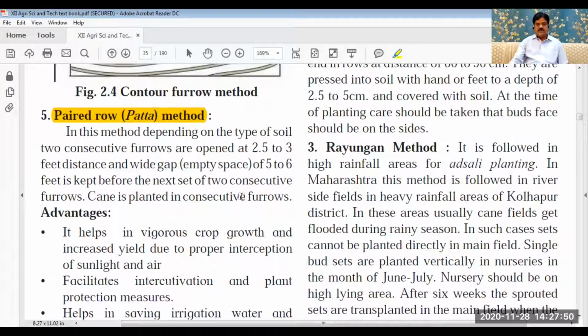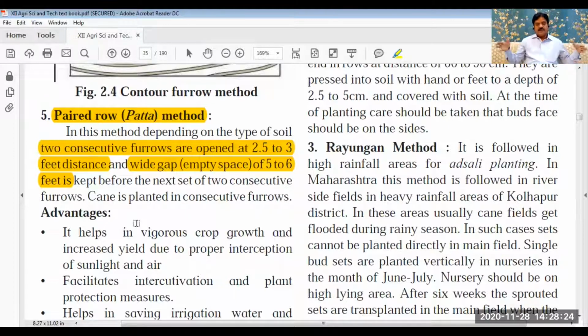So what happens in this case? Here, two consecutive furrows are opened at 2.5 to 3 feet distance, and a wide gap of 5 to 6 feet is kept. Ridges and furrows are made, but the distance between the ridges is longer. It is 2.5 to 3 feet.